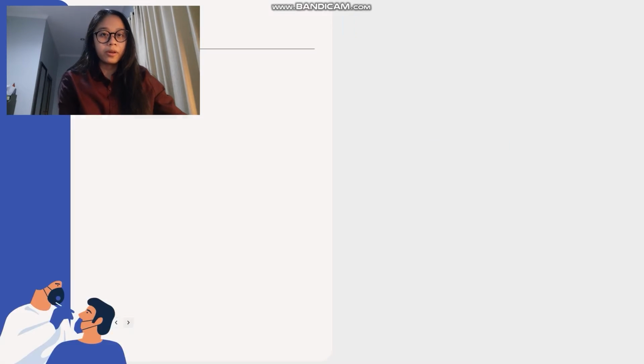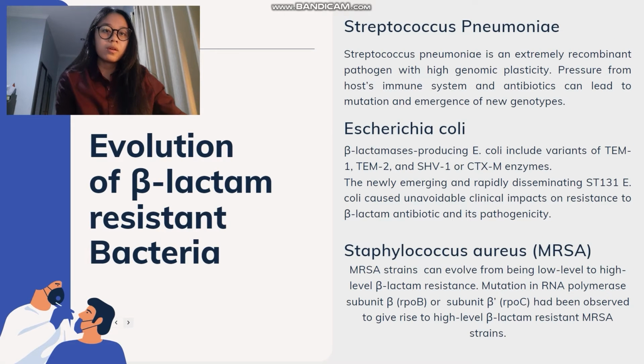I will explain about evolution in some beta-lactam resistant bacteria. The most common ways bacteria acquire resistance to beta-lactams are through production of the beta-lactamase enzyme and mutation in the penicillin binding protein. A few examples of beta-lactam resistant bacteria are shown on the slide. First, Streptococcus pneumoniae. Streptococcus pneumoniae is an extremely recombinant pathogen with a high genomic plasticity. Pressure from the host immune system and antibiotics can lead to emergence of new genotypes that have ensured its persistence over time. Next is Escherichia coli.